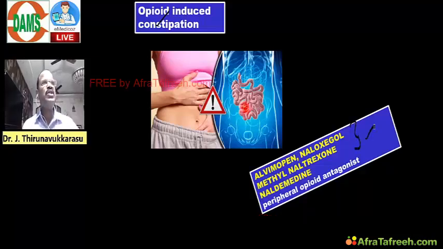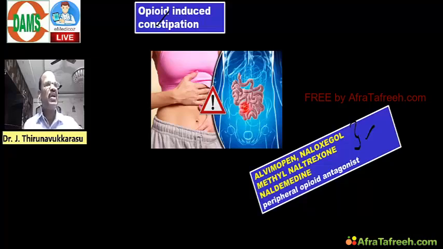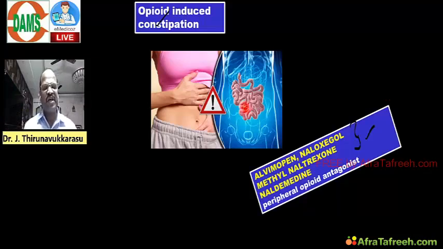They may give a history of a patient having terminal stage cancer with cancer pain, for which opioid was given and constipation developed. And then they ask, what is the drug useful for treating opioid-induced constipation? Answers are alvimopan, naloxegol, methylnaltrexone, naldemedine, like that.